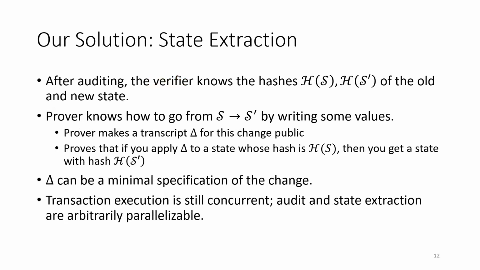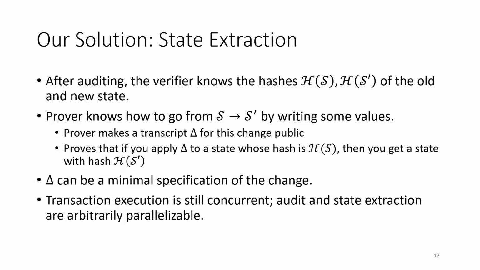Instead, we make the following observation. Since in each audit, the verifier learns the hash of the prover's current state, the verifier actually knows the hash of both the states S and S prime before and after the transactions that the prover has executed. The prover also knows how to insert, delete, and update values in the store to affect this change, and knows what data was overwritten by those changes. Finally, and here's the key difference with a Merkle root, since the hash function is incremental, the hash of S prime should be the hash of S plus the hash of all the new state minus the hash of all the overwritten state.